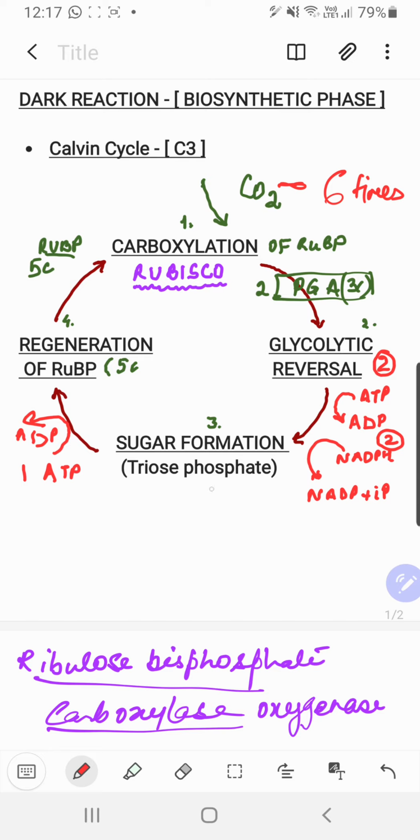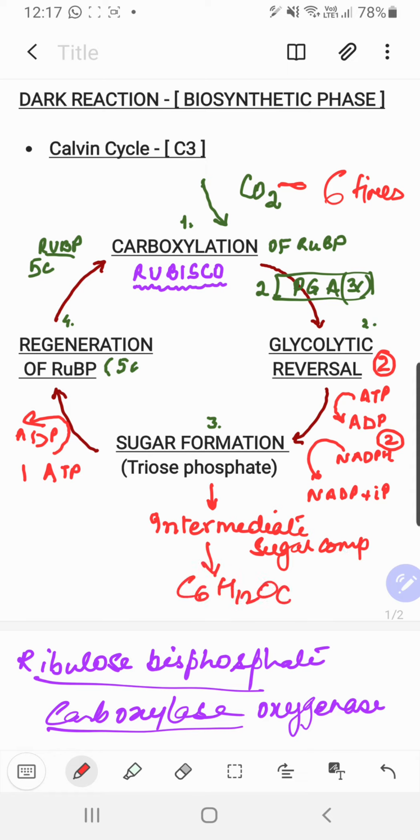Come to this stage, this is the triphosphate stage. When glycolytic reversal occurs, this PGA is converted into phosphoglyceraldehyde, then into intermediate compounds like sedoheptulose, ribulose, xylulose and so on, and ultimately the sugar is formed. But sugar is not straight away glucose, so intermediate sugar compounds will be there, and then ultimately it will become C6H12O6.